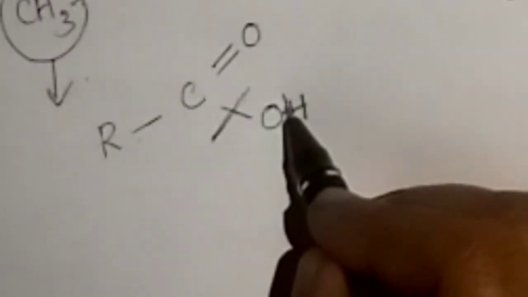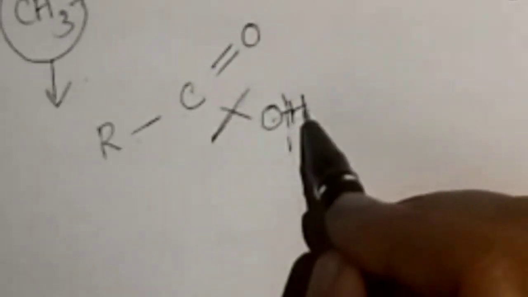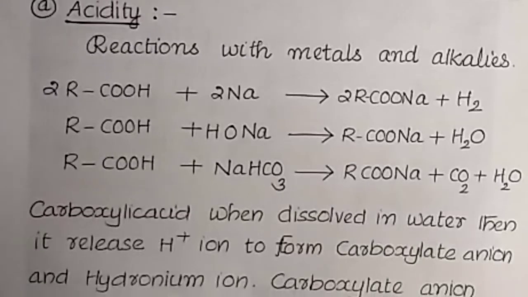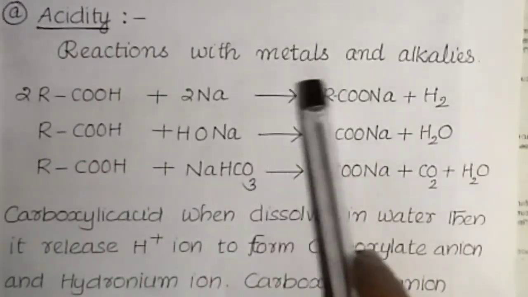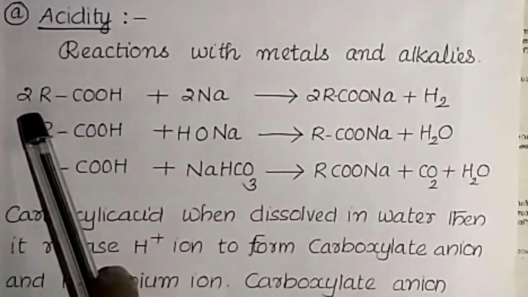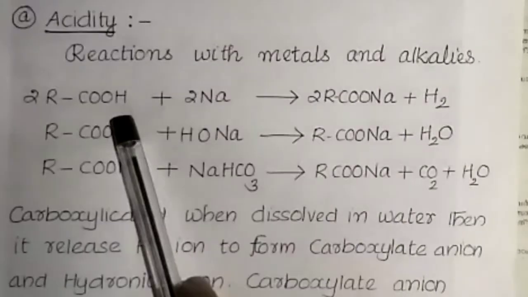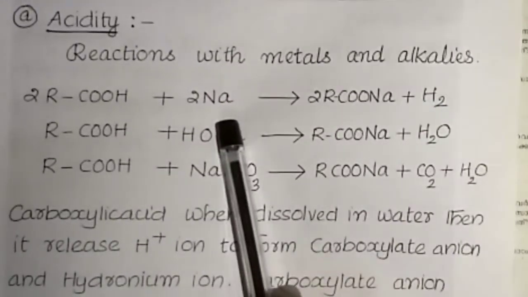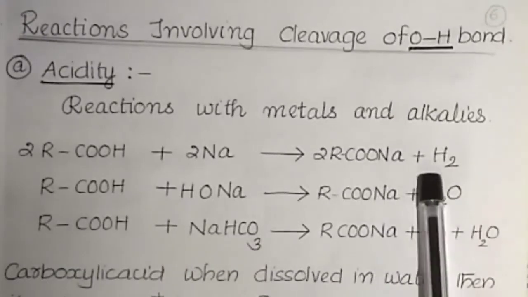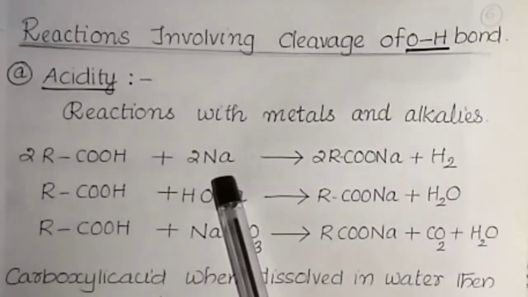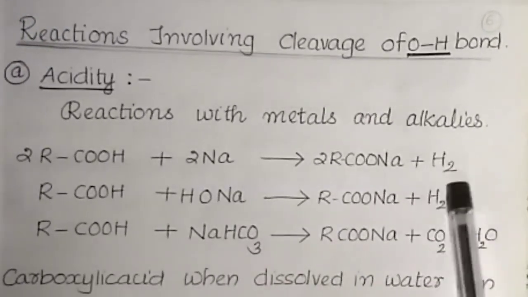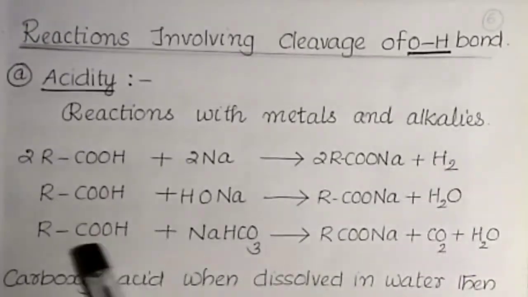Next category of reaction involves cleavage of the O-H bond. RC double bond O, OH. Here the O-H bond is there. Here is the cleavage of this O-H bond. Now we discuss. First one, acidity. You know carboxylic acids are acids. Examples: reactions with metals and alkalis. RCOOH, carboxylic acid, reacts with metallic sodium. Then RCOONa plus hydrogen gas is eliminated. That is, acid reacts with metal, then the common product is hydrogen gas.